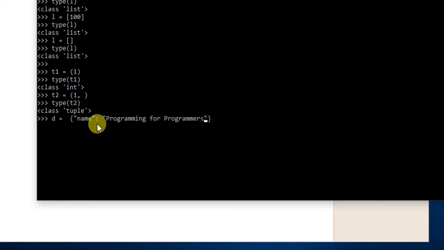Age, 20. Gender, female. Anything, whatever you want. So this is how you create a dictionary.